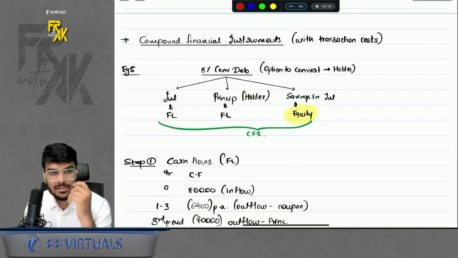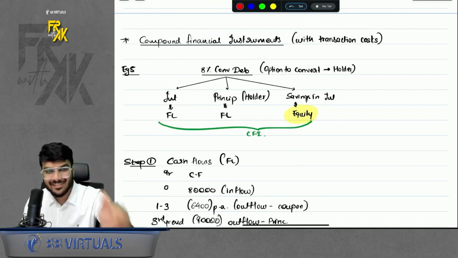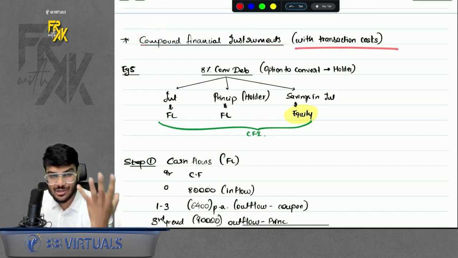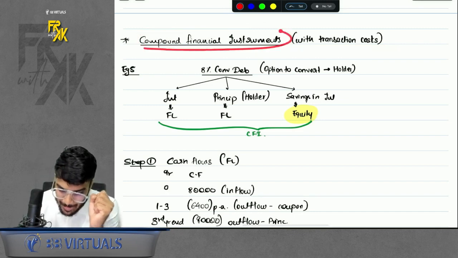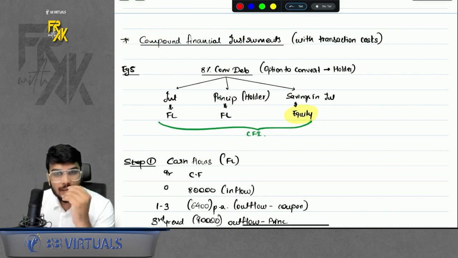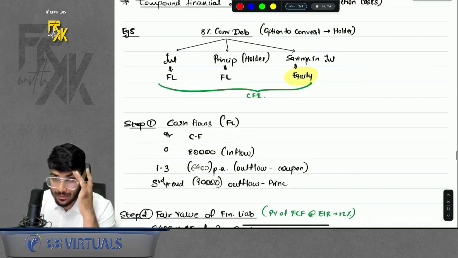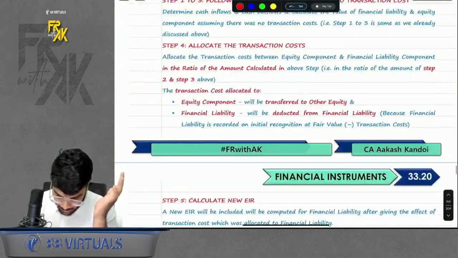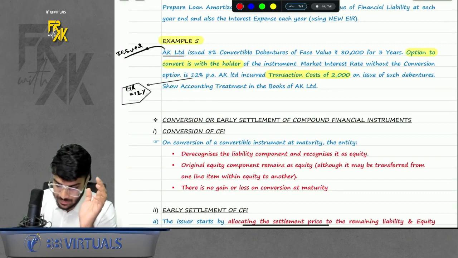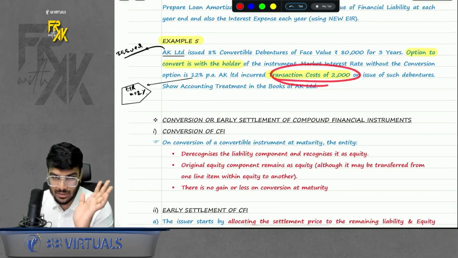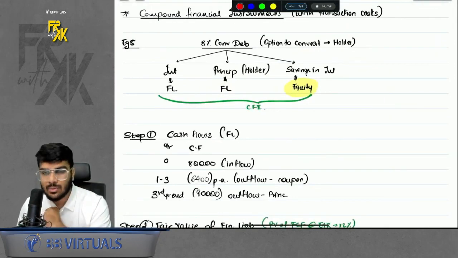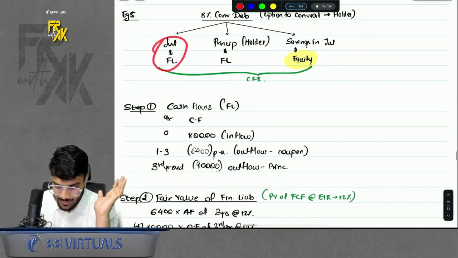Okay. Now comes the googly. Googly means you can say twist in turn, where there is a compound financial instrument with transaction cost. Oh yeah, that means a CFI involving transaction cost also. Now what is to be done here? Simple steps to be followed, right? Please have a look. I gave an example in the textbook. We have example number 5, where we say there is a normal instrument of 80,000 3 years, but we also incur transaction cost of 2,000. How to solve these types of questions? Do you remember? For first 4 steps, assume there is no transaction cost. So my interest was FL, my principal was FL.